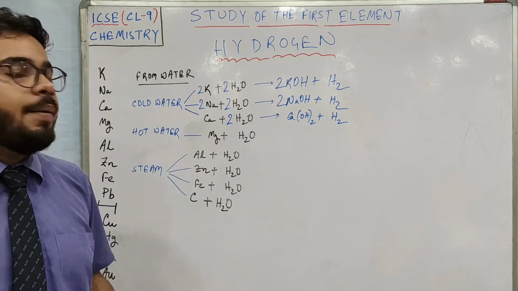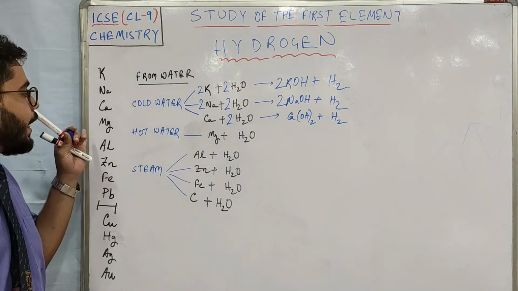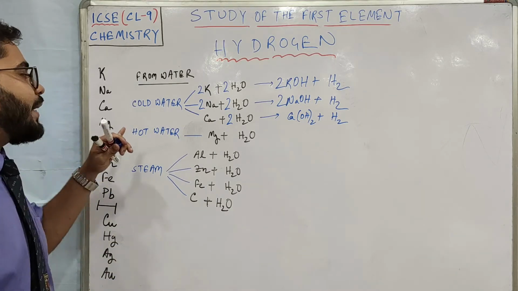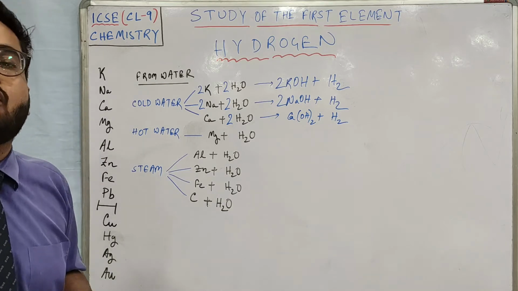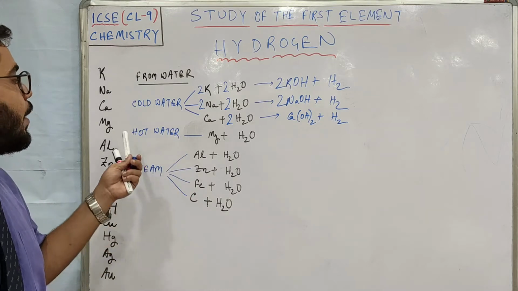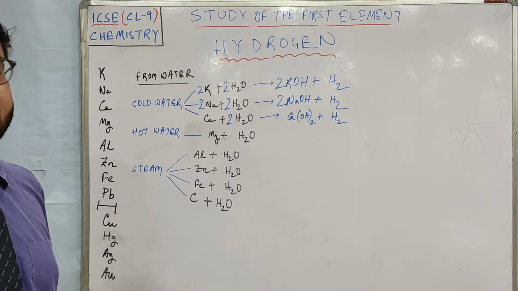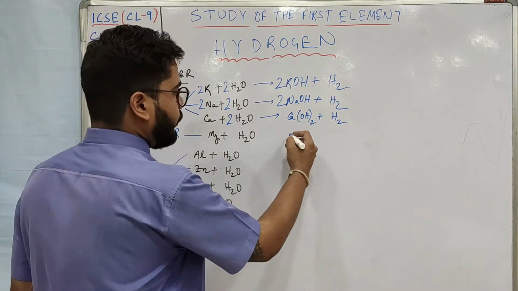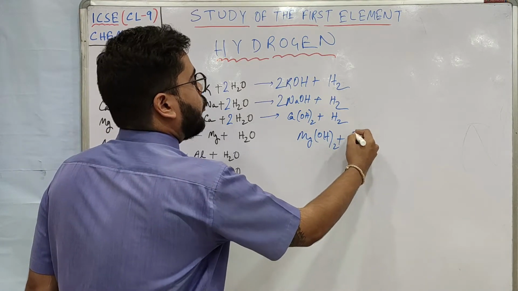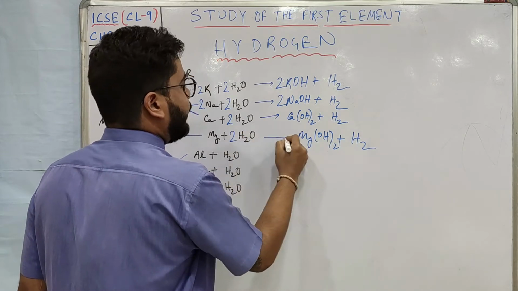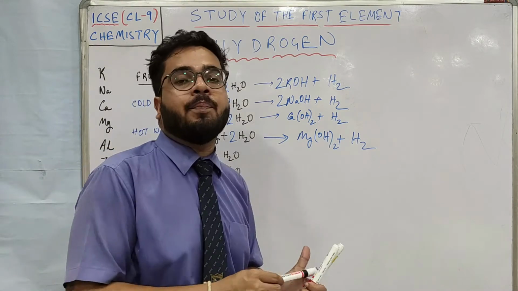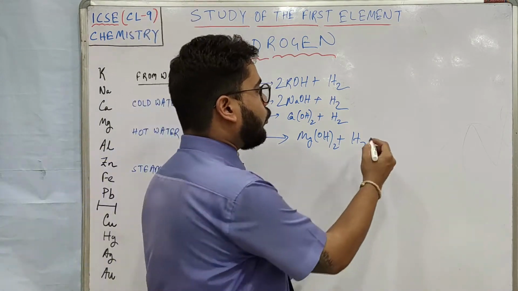Now magnesium, as you can see, as we are going down, the reactivity is decreasing. So magnesium does not react with cold water, but it reacts with what? Hot water. It reacts with hot water to give out magnesium hydroxide and hydrogen gas. Similarly like this. But let me give you one more piece of information. With steam, magnesium reacts very slowly.